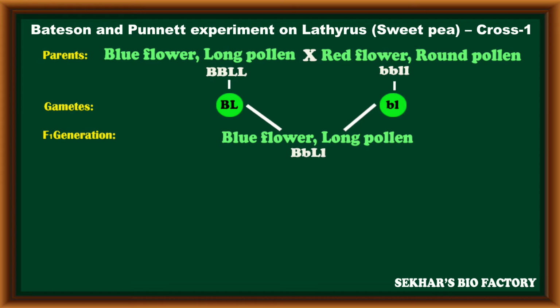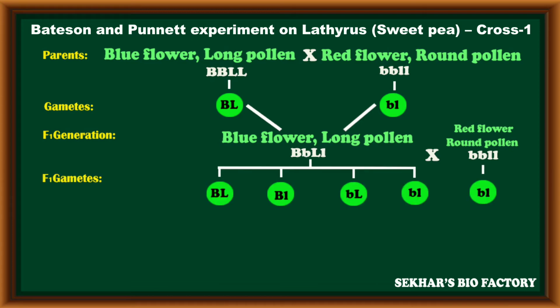A test cross is nothing but the F1 hybrid crossed with the recessive parent. At the time of gamete formation, the F1 hybrid can produce four types of gametes because of its heterozygous condition. Of these, 25% of gametes carry capital B, capital L, 25% carry capital B, small l, 25% carry small b, capital L, and the remaining 25% carry small b, small l alleles.